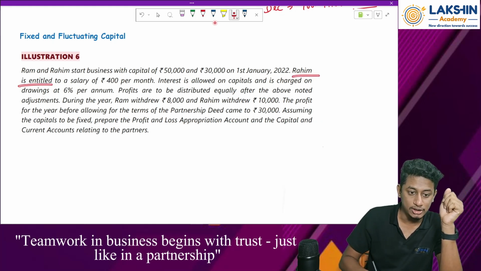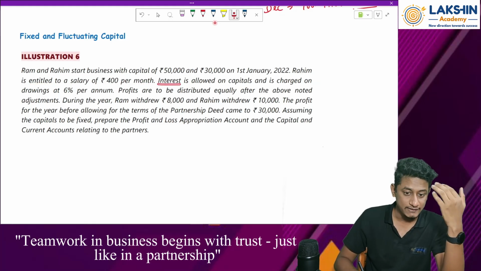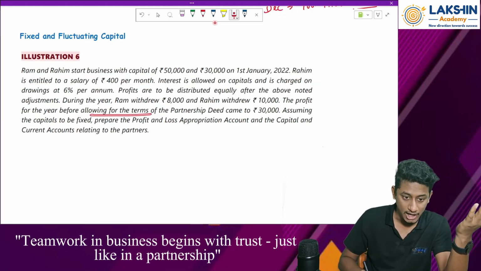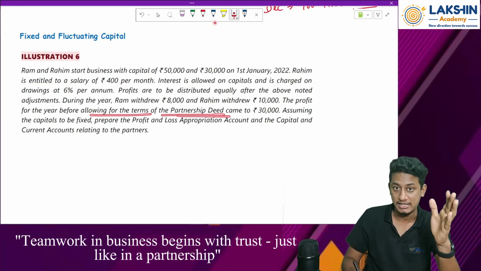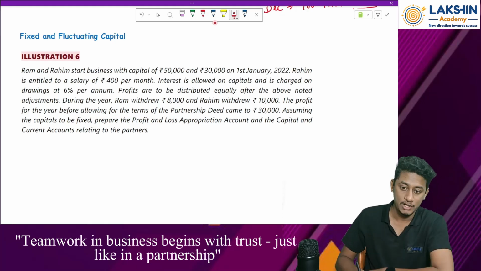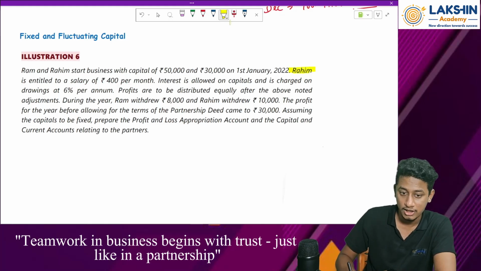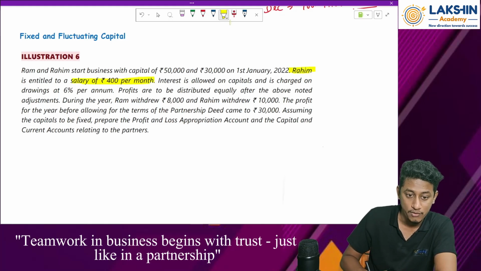Rahim is entitled to a salary of rupees 400 per month. And see, nothing is given regarding the partnership deed, allowing the terms as per partnership deed. So as per partnership deed, the terms are given. Whatever is given in the question, we need to strictly follow it. So Rahim is entitled to a salary of rupees 400 per month. Let me just mark it.